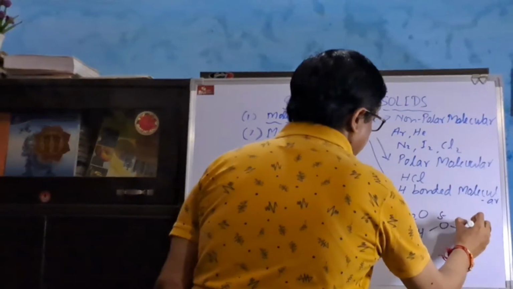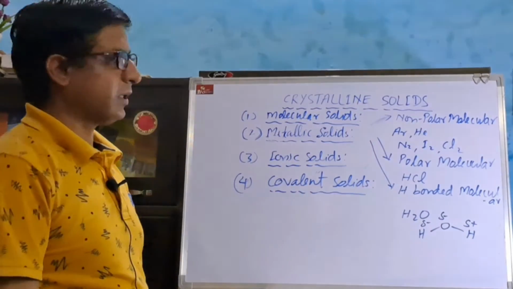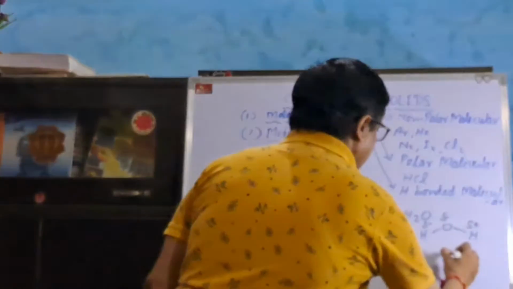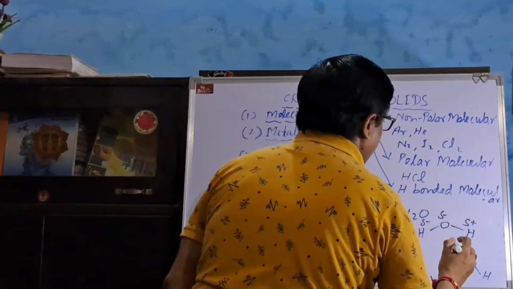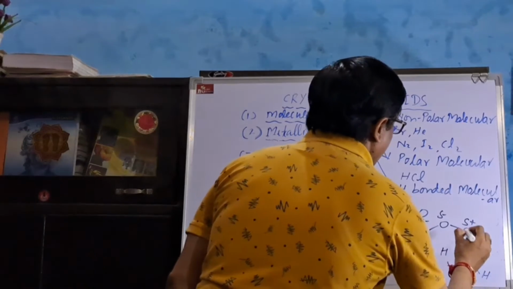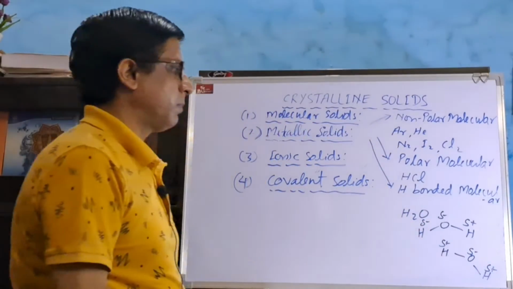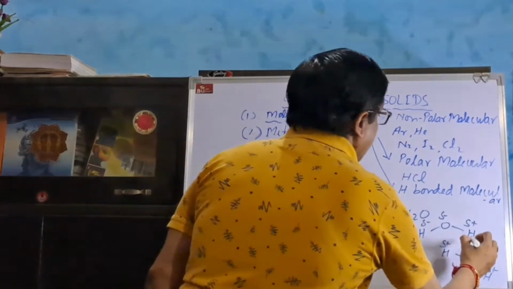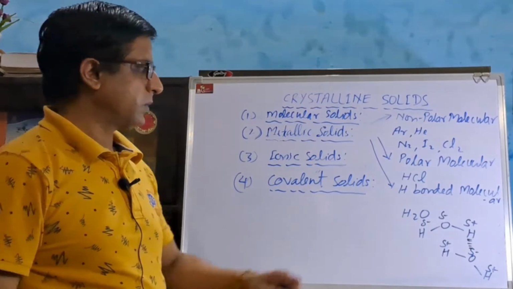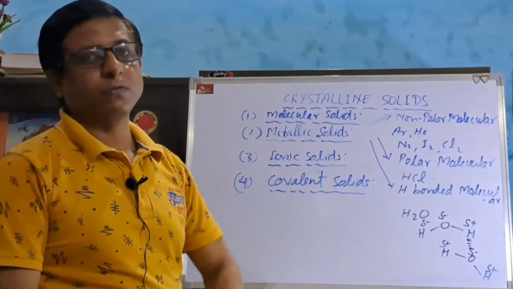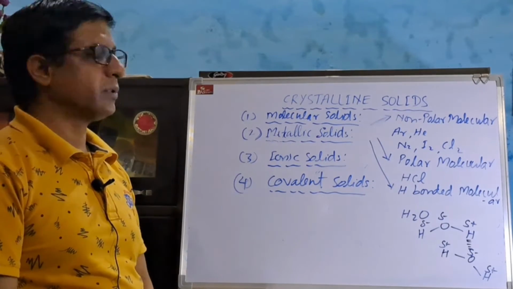Electronegativity of oxygen is more than hydrogen, therefore oxygen acquires partial negative charge. Another water molecule, in which oxygen acquires partial negative and hydrogen acquires partial positive charge. Hydrogen atom of one water molecule binds to the oxygen atom of another water molecule through a weak force known as hydrogen bond.